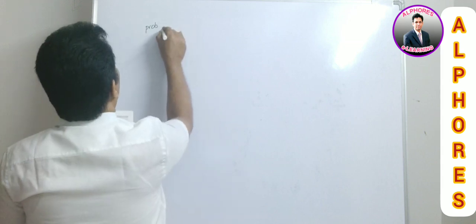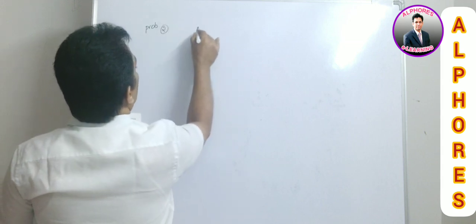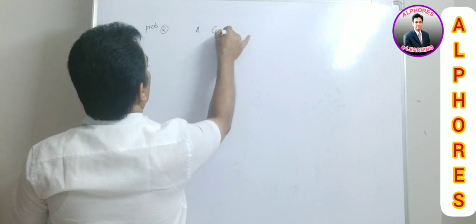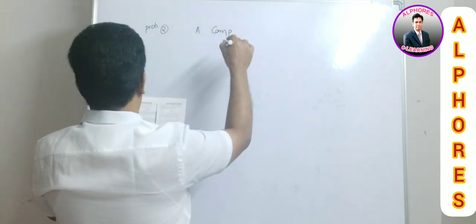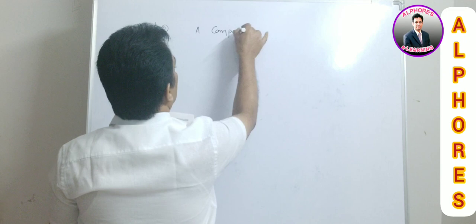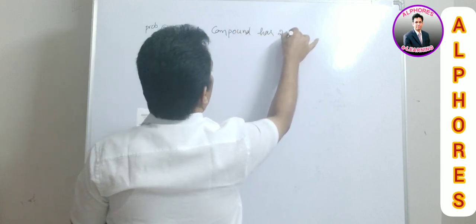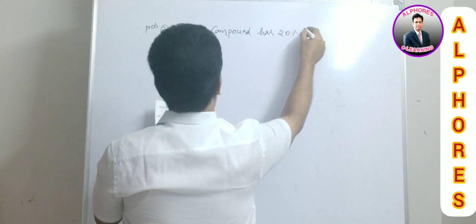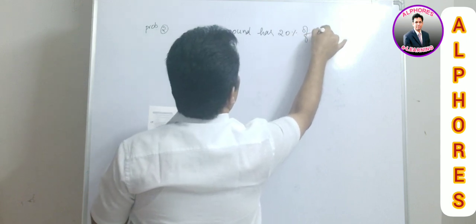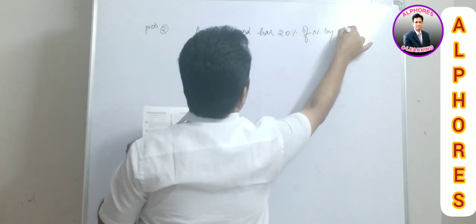A compound, problem 2. A compound has 20% of nitrogen by weight.